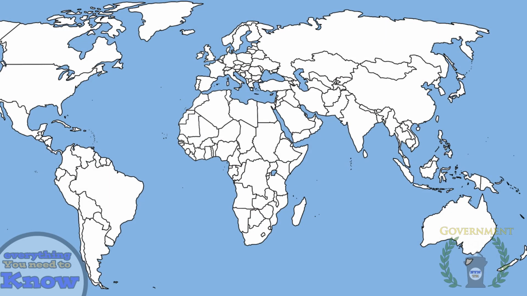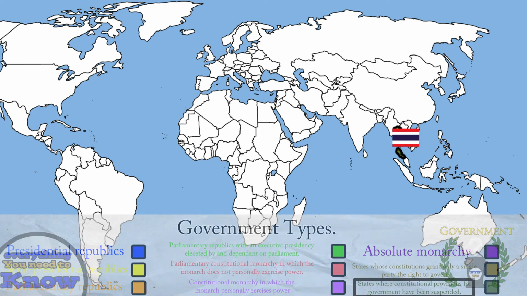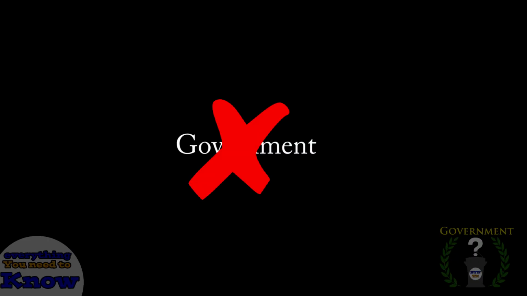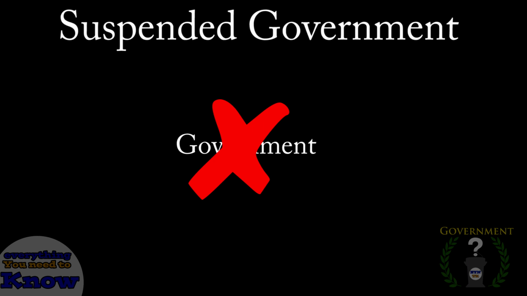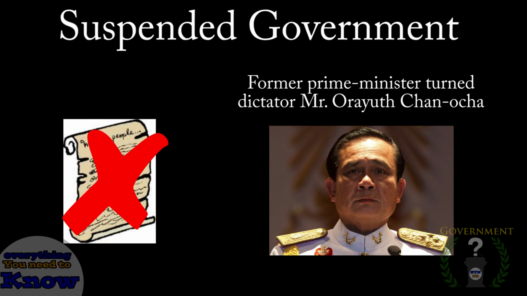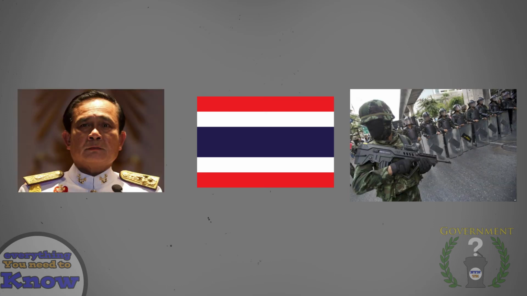Finally, it is time to explore the last category on the list. This category only has one country in it, and it is Thailand, which is a state where constitutional provisions for government have been suspended. Now, this is basically the category for a non-constitutional government, so no government. Thailand is usually a constitutional monarchy, but it has been ruled under a military dictatorship since 2014. Since the current governing party is not constitutionally allowed to rule, Thailand is in a sort of gray area until the dictator and his army are able to form a true government.